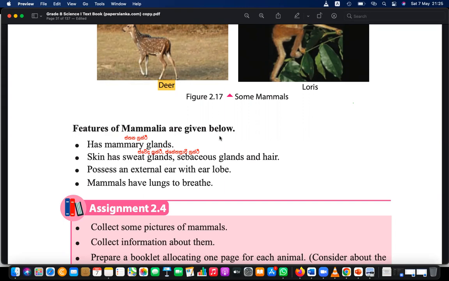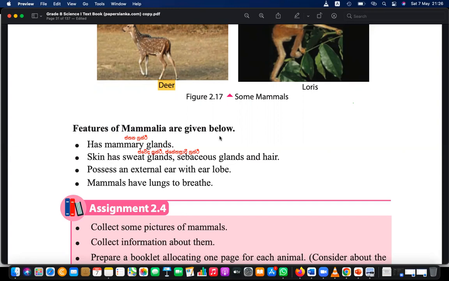How? Because they have a hairy body. This hairy skin is protecting their internal temperature, because they are warm-blooded. All other animals are cold-blooded. We learned all the other categories previously, but this category is warm-blooded.